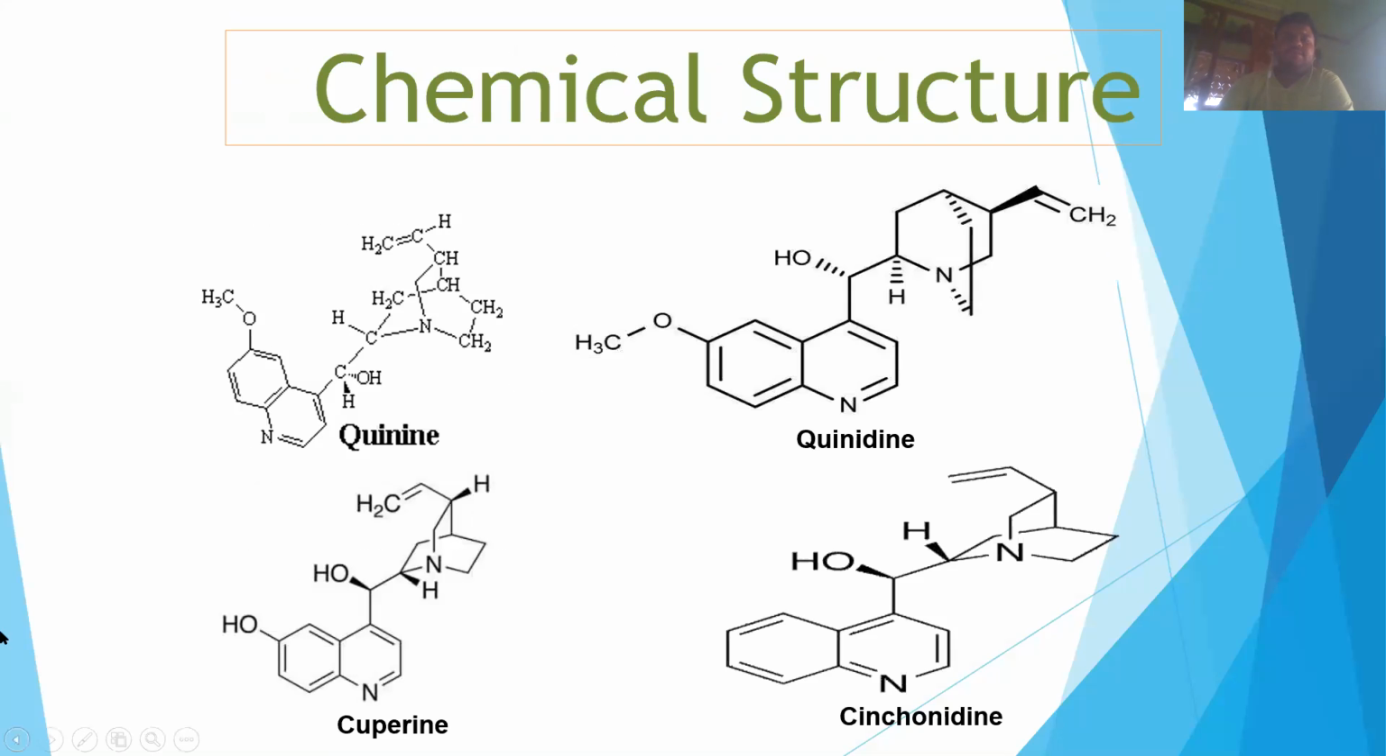Now, some of the chemical structures of the active chemical constituents which are present in cinchona. First one is the quinine structure, second one is the quinidine structure, third one is the cuprein structure, and the last one is the cinchonidine structure. These are the four chemical structures of the four active constituents present in cinchona bark.